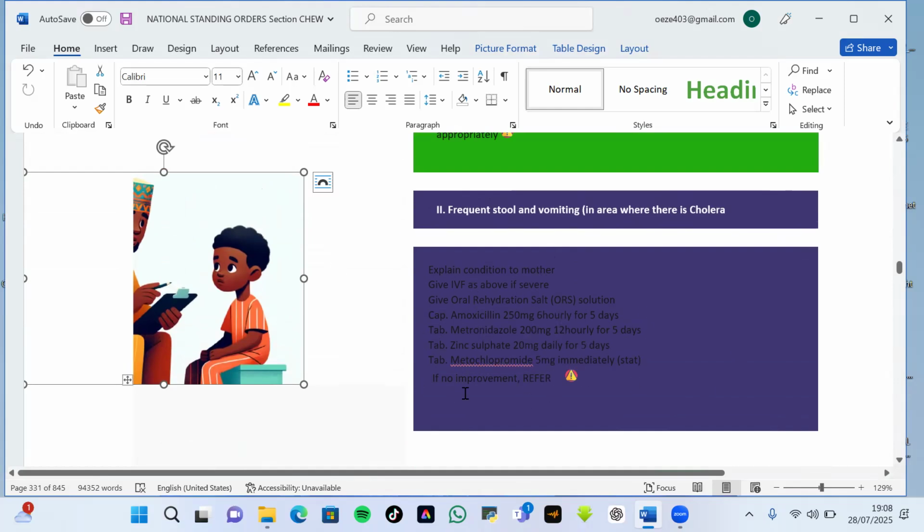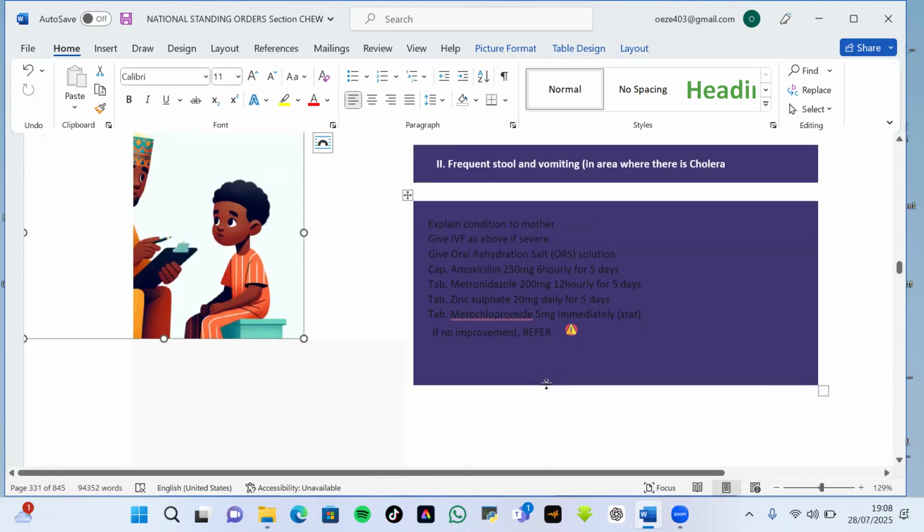You see, if no improvement, refer. Give IV fluid as above. Give oral dehydration salt. Give amoxicillin, metronidazole, zinc sulfate, and metoclopramide. Then, if no improvement, you refer.